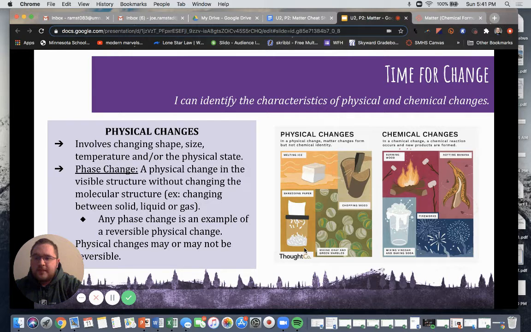So physical changes may or may not be reversible. Sometimes when we physically change something, we may not be able to bring it back. For example, chopping wood. If we were to chop a piece of wood, it's going to be pretty hard for us to put that wood back together and make it be the exact same.